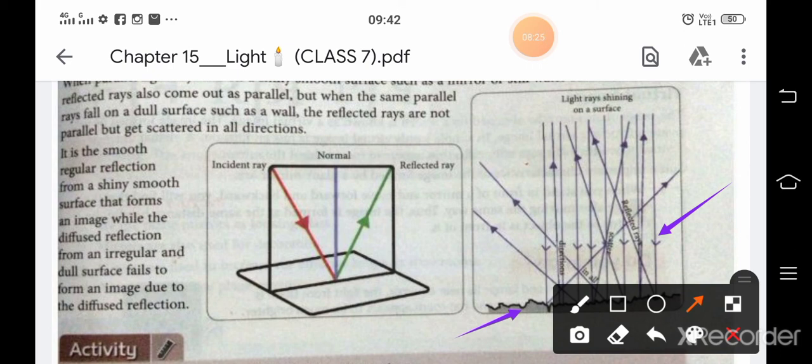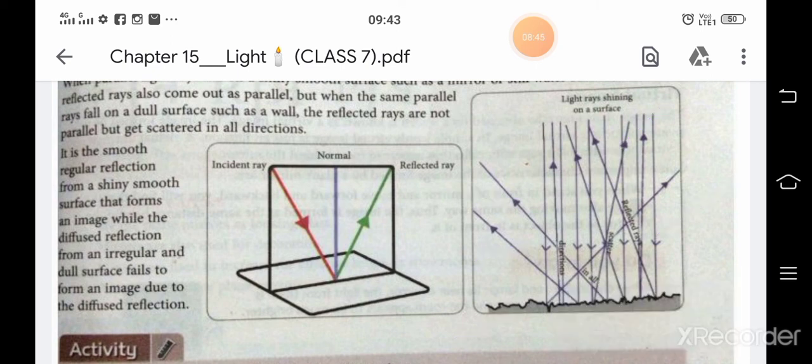They are not parallel to each other and this is known as irregular or diffused reflection. But in case of a smooth object, the rays are parallel to each other and that is known as regular reflection.